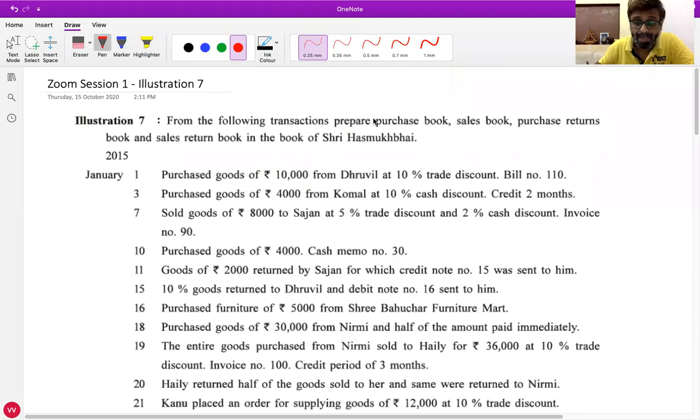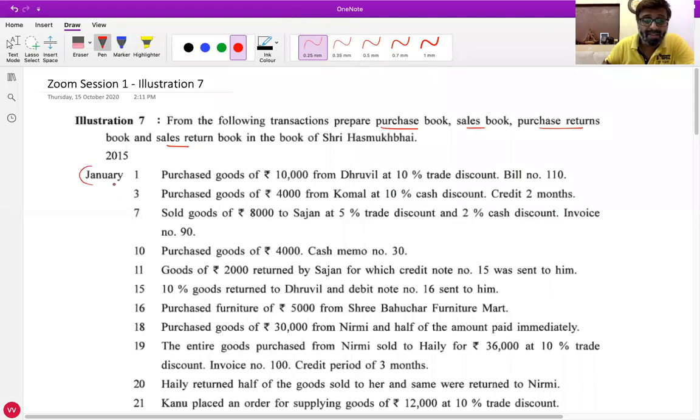Hussain from Pratap Nagar, unmute yourself. Please read the question, beta. From the following transactions, prepare purchase book, sales book, purchase return book, and sales return book in the books of Sri Hasmukh Bhai. Just one minute first.